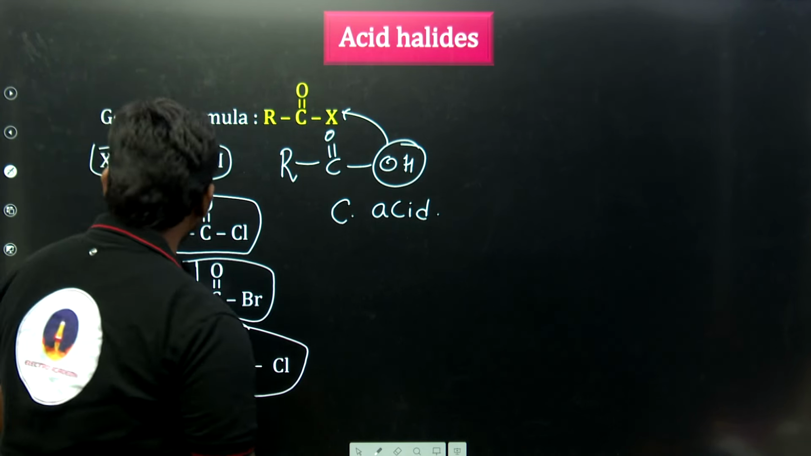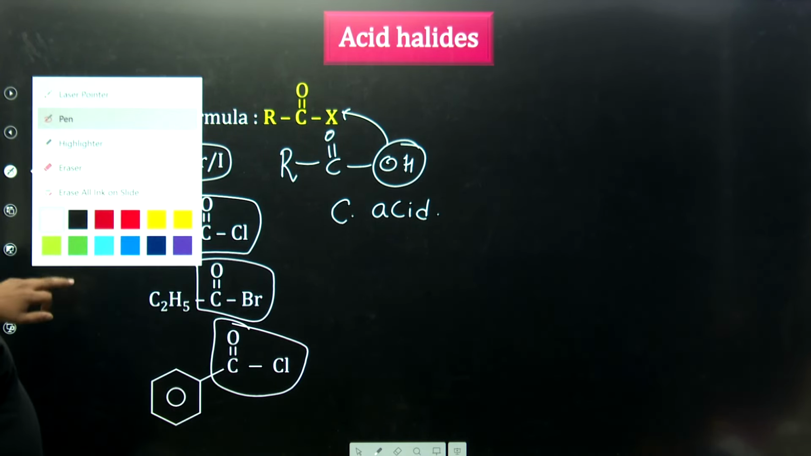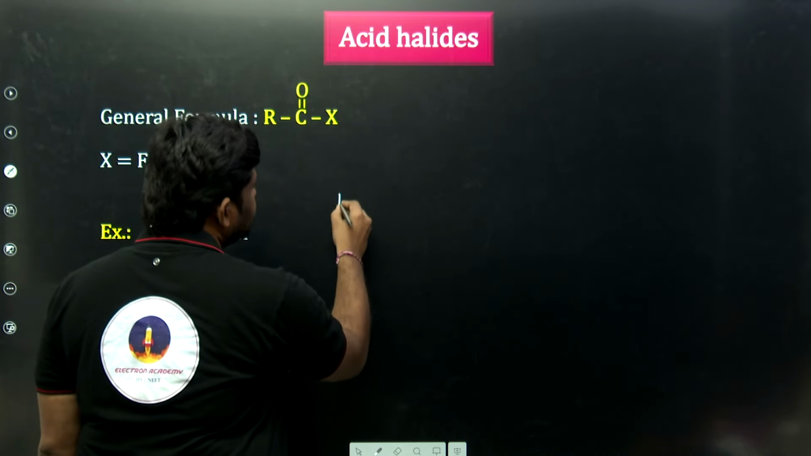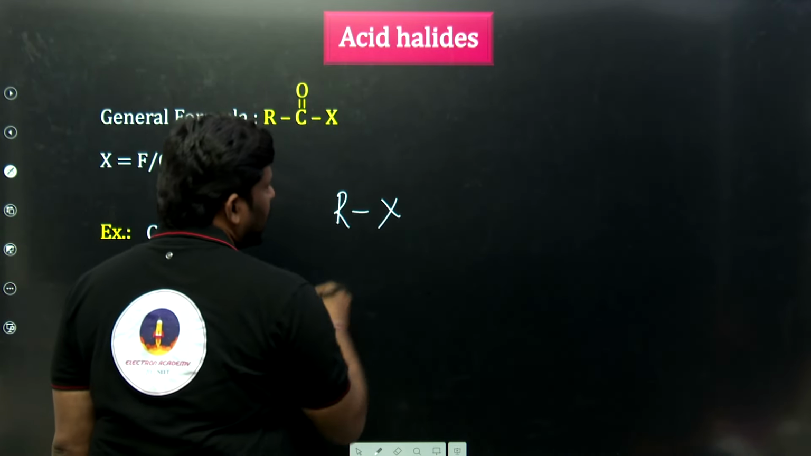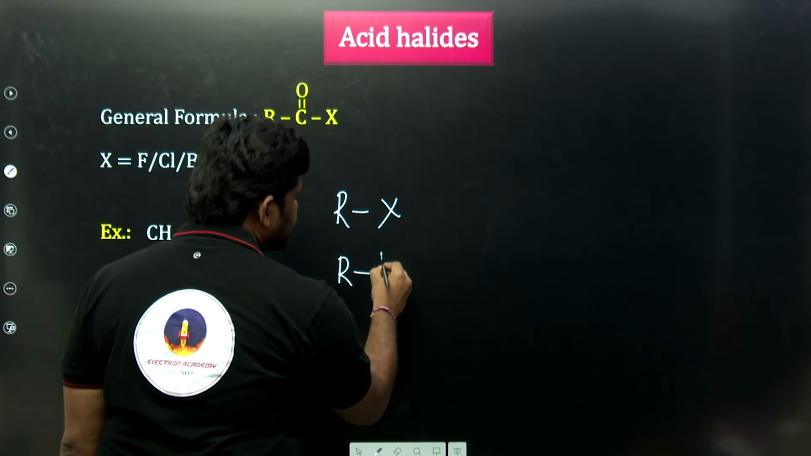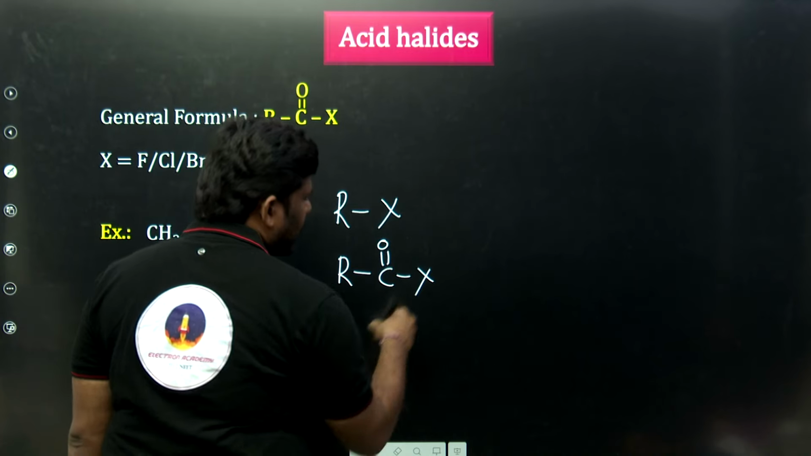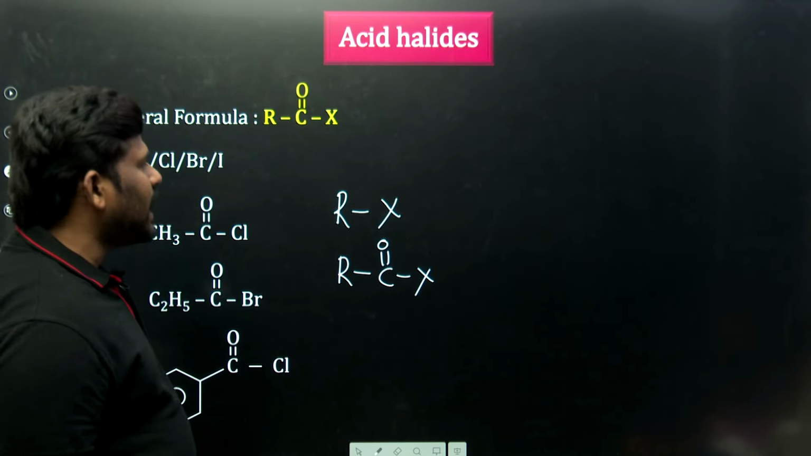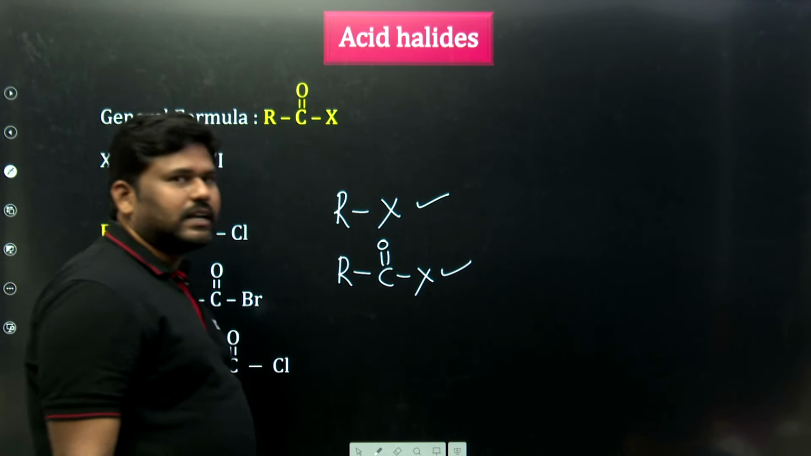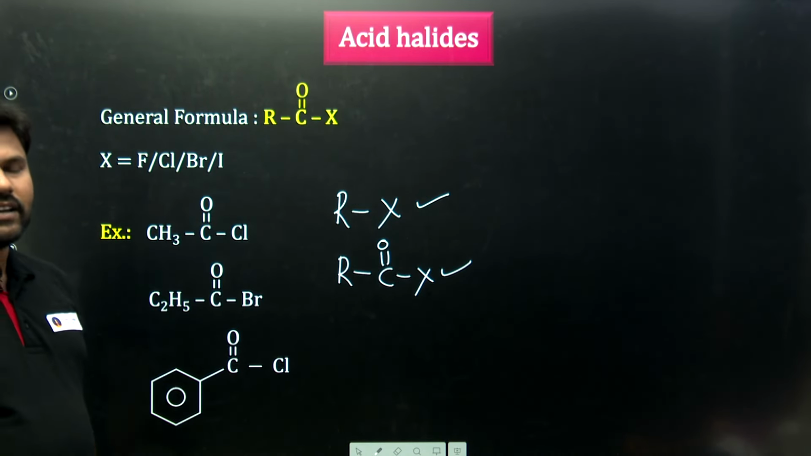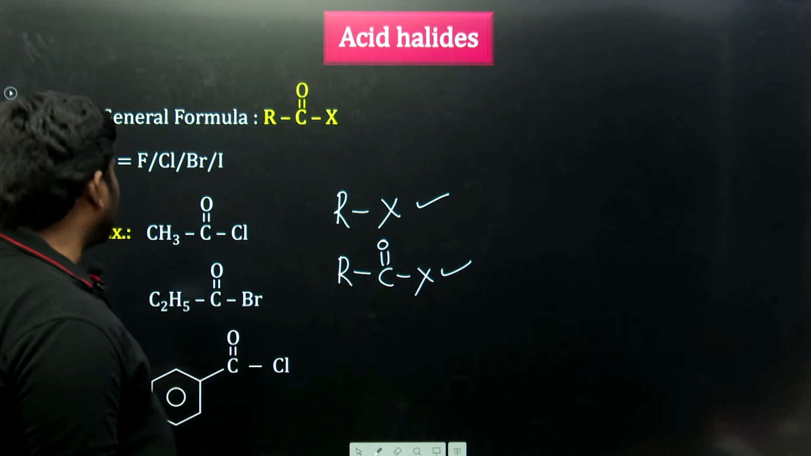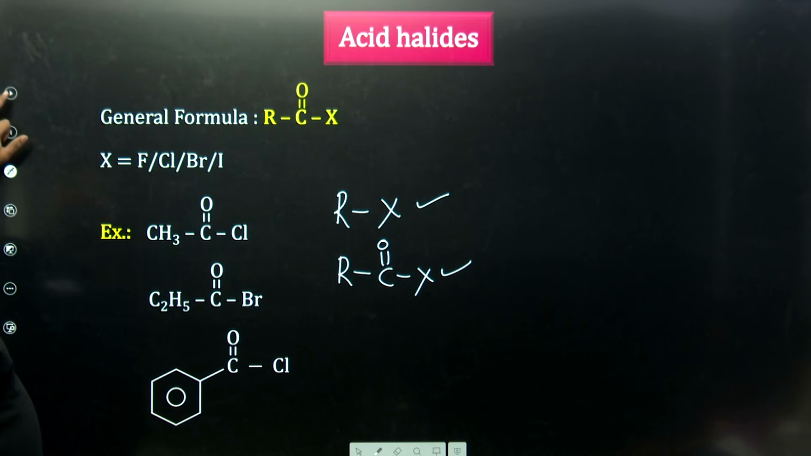Sir, what is the major difference between acid halide and the normal halides? So, RX I am taking here. RX is the normal alkyl halide. If you take RC double bond OX, that will be the acid halide. So, this is a normal halide, this is an acid halide, that is the difference between acid halide and normal alkyl halide.